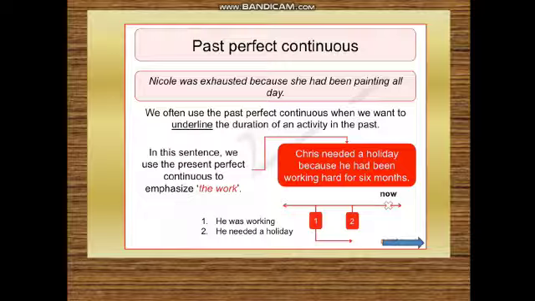We often use the past perfect continuous when we want to underline the duration of an activity in the past. Chris needed a holiday because he had been working hard for 6 months. So here also you can see cause and effect. For 6 months he had been working hard, that's why he needed a holiday. What is the cause? Had been working for 6 months, and what is the effect? He needed a holiday.